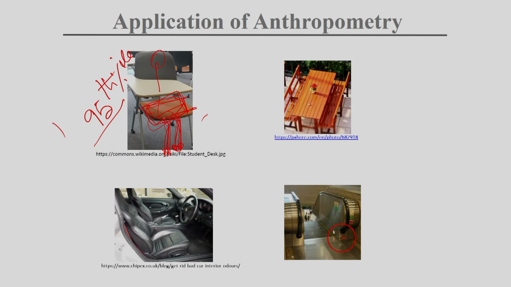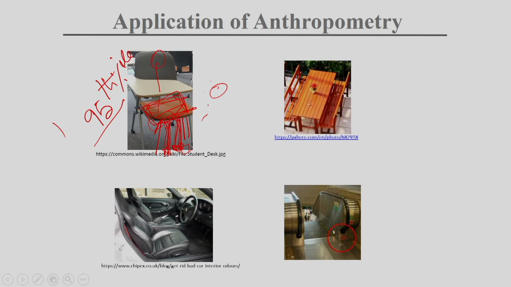But if you take the 95th percentile of the popliteal height, then for a smaller person it will happen like this: their legs will not reach the ground. As they have a shorter height, they can't reach, so their legs will dangle. So for this popliteal height dimension, you can't consider the 95th percentile.